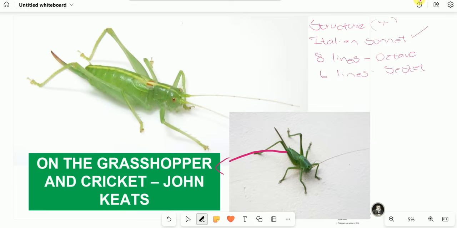The first 8 lines of the poem, we call them the octave. You get a mark for that. The last 6 lines, you get the sestet. You get a mark for that. And then the last mark that you're going to get is outlining the rhyme scheme. We are going to outline the rhyme scheme when we read the poem.